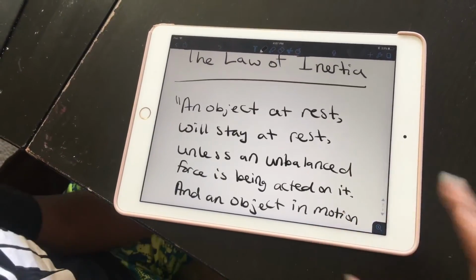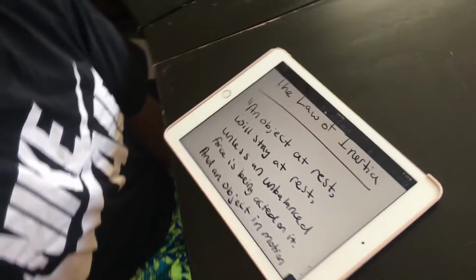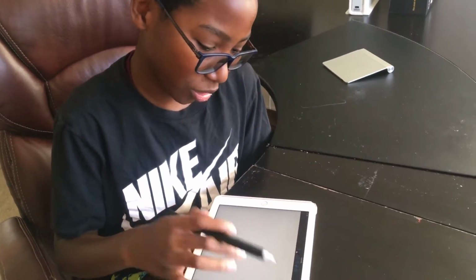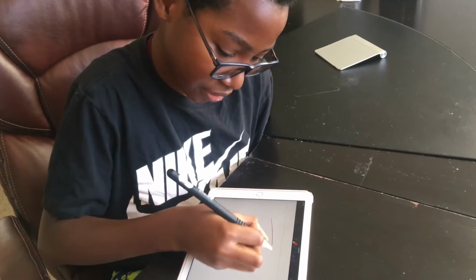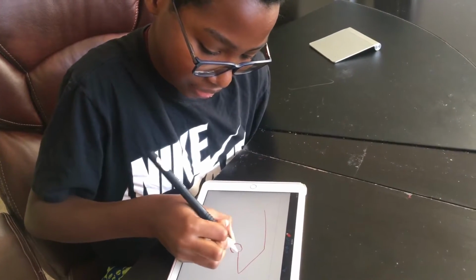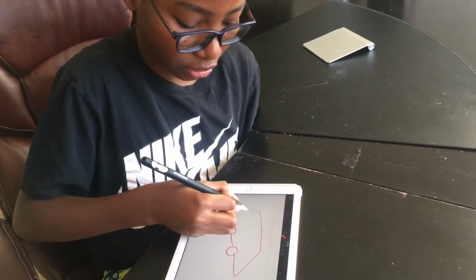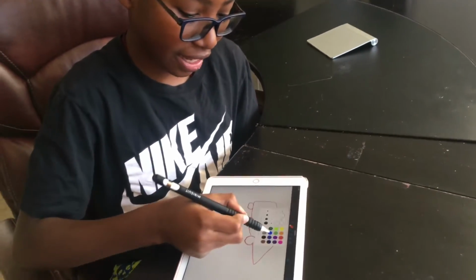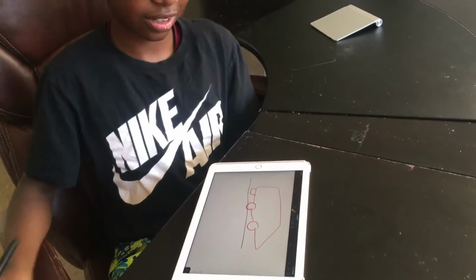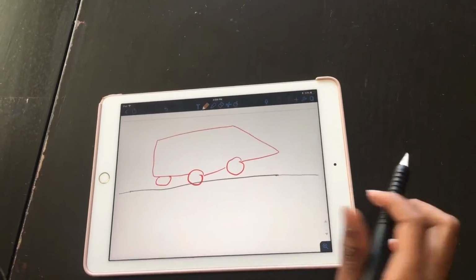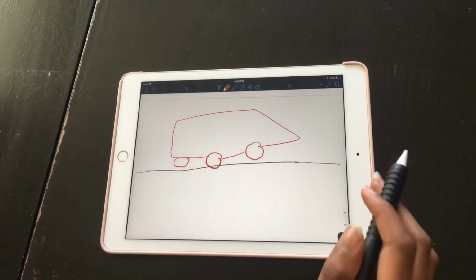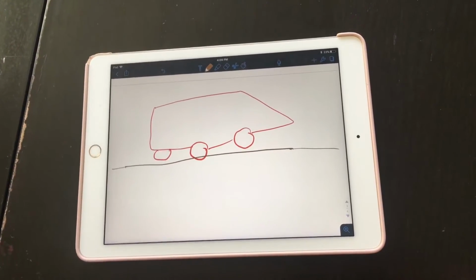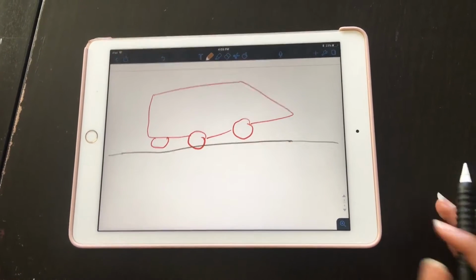I like to memorize his laws. I tell people, to memorize Newton's laws of motion, just imagine a toy car. So let's draw a toy car over here. Imagine a toy car on a plane. What is this toy car doing? Well, it's doing nothing. It's not moving. It's not changing color. It's doing nothing.